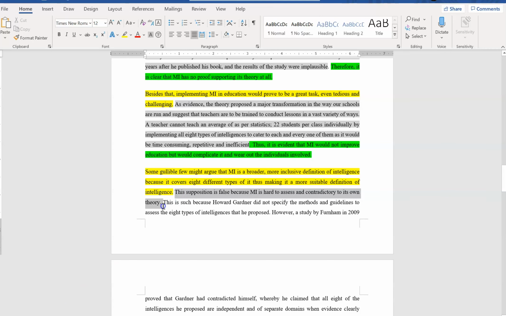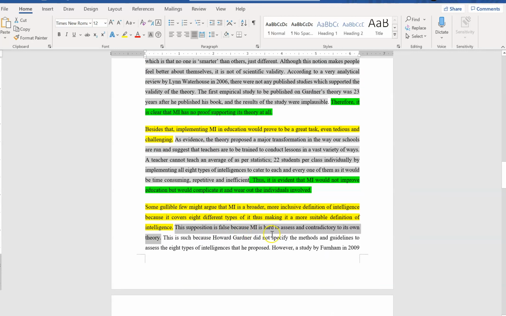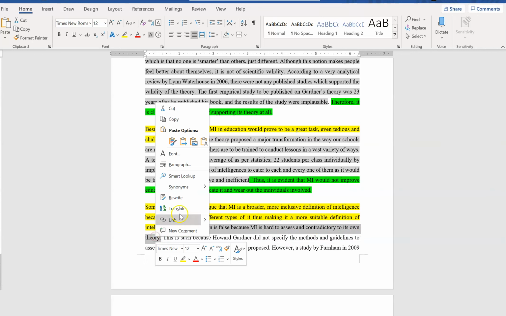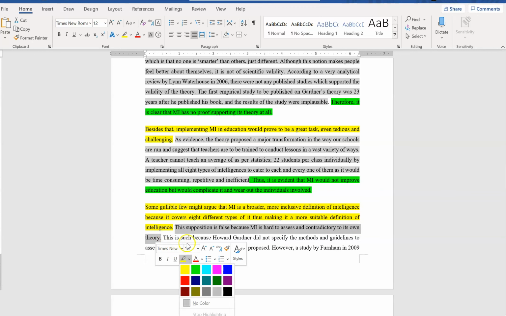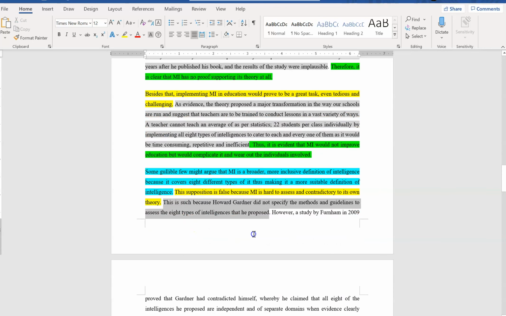Then you state, followed by your own main idea that you have written in your thesis statement. It is difficult to assess, thus contradicting. This is your last main idea. Okay, so this supposition is false because MI is hard to assess and contradictory to his own theory. Can you see? This is your own main idea actually. Let me just highlight this in blue to show that this is the opponent's main idea and this is your main idea.